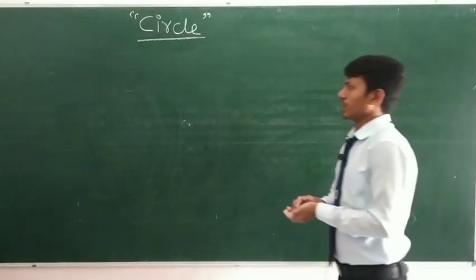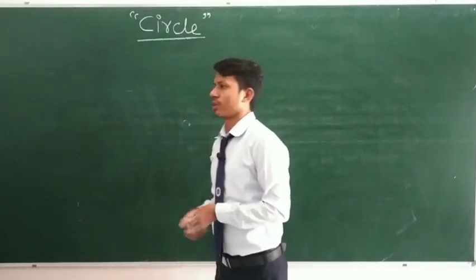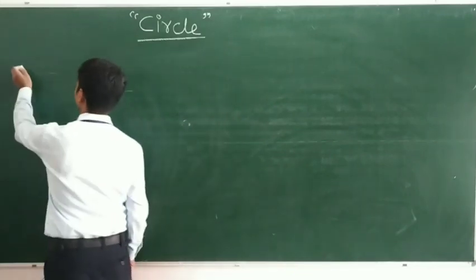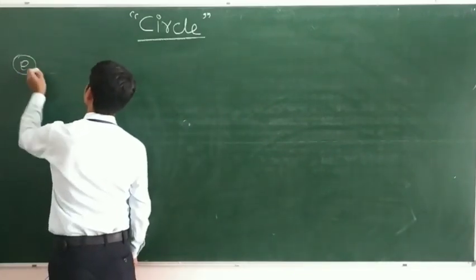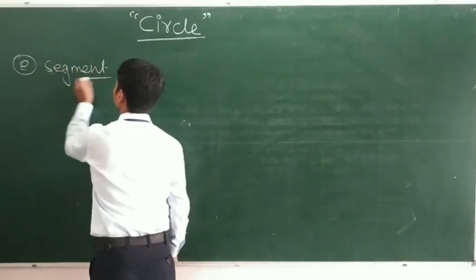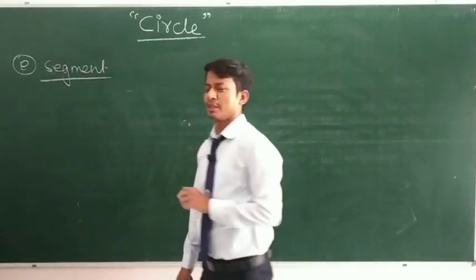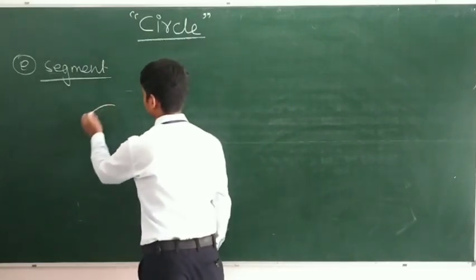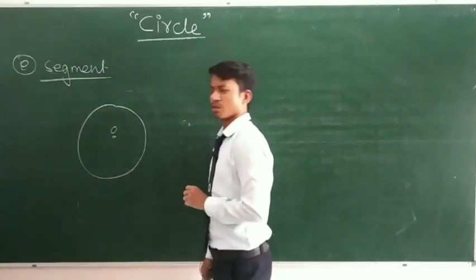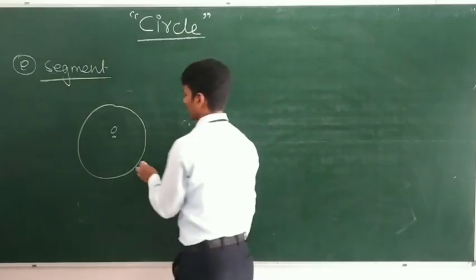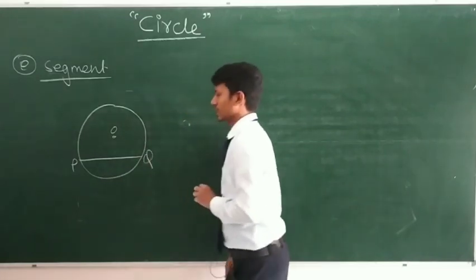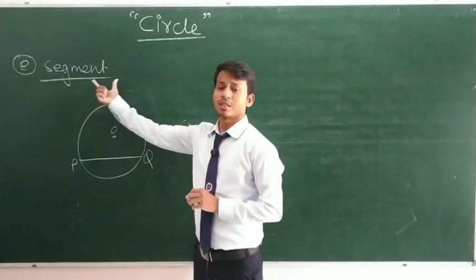So here, students, the next term I am going to discuss is segment. What is segment? So just to make you understand, let us look at this circle. Suppose we have a circle with center O and suppose PQ is a chord, and actually segment is a region.